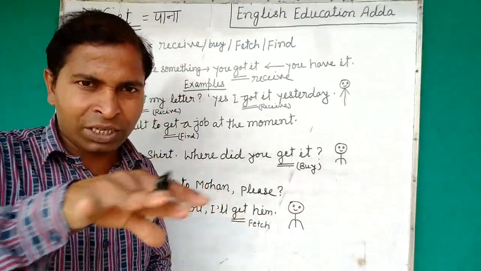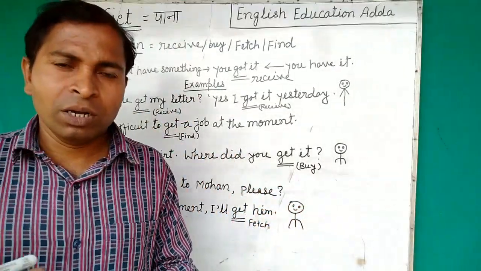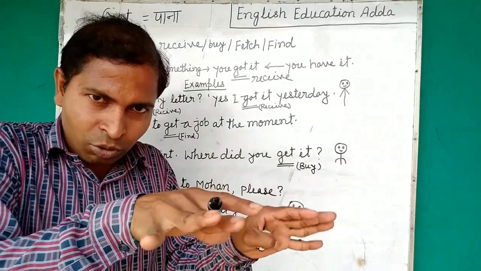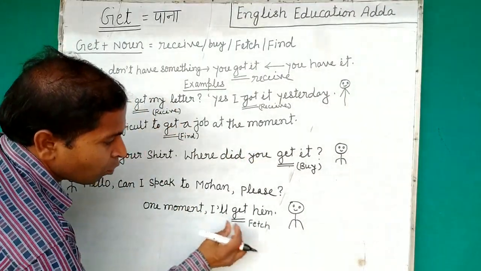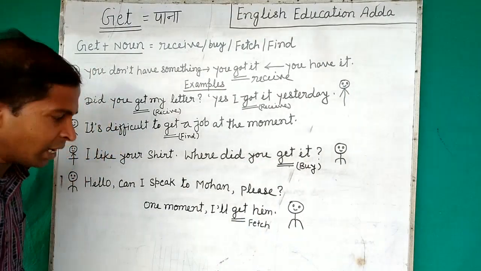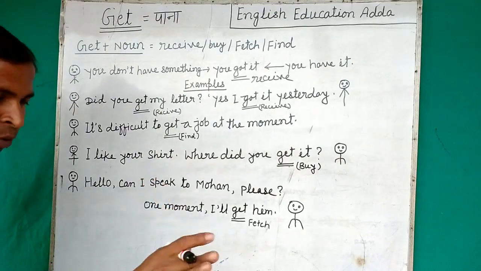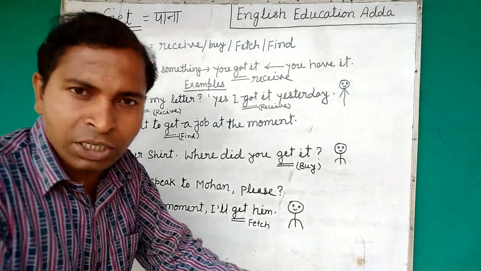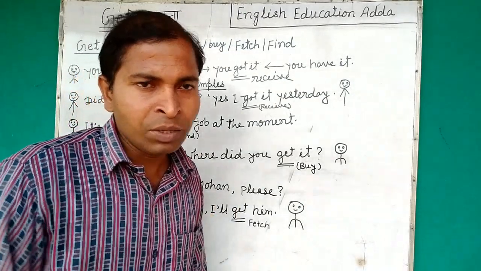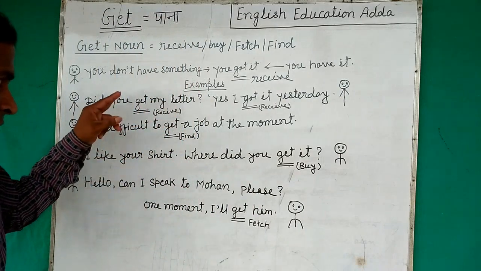Then it's a fetch, it's brought from somewhere else. It means at that time there's nothing there, whatever you're finding, but after some moment it's fetched and you get the result, right? That's why they're saying, one moment, please wait. I'll get him. I'll get him, and he will get in touch with you and then you can talk to him, right? So now using that in the condition, see there.